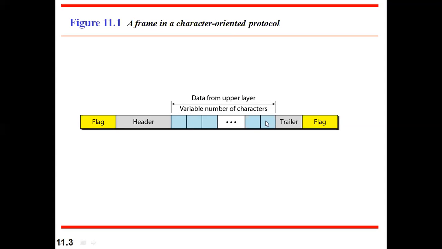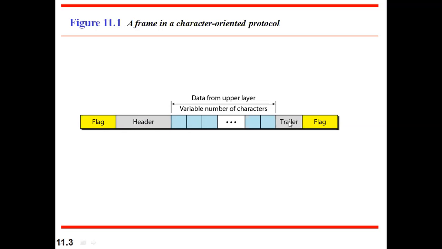But when it comes to framing, as I already said, we have to put that in one envelope, and on that envelope we have to write the sender and receiver address. So here we have already added a header and trailer. I already said what all the things we will write on the envelope: sender address and receiver address. So the header will contain the source address and destination address. That is nothing but who the packet is coming from and to whom it is going. That information will be there in our header. That is why this is called the header.